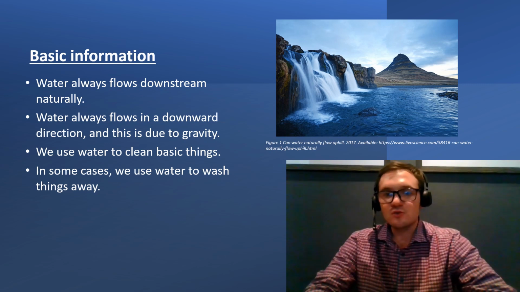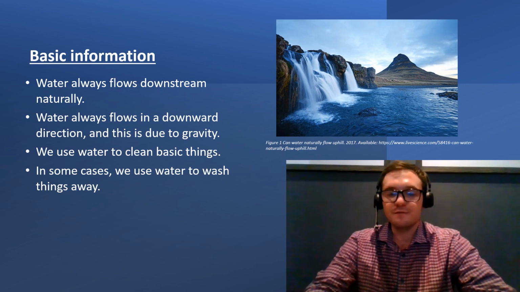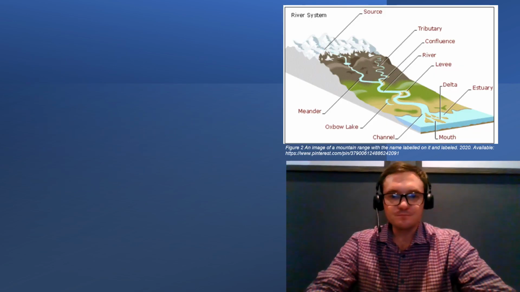So, when talking about rivers, rivers start at one point and end at another, and the direction in which they flow is always a downward direction. And we can see from the little picture that I have inserted above, the water in the waterfall is flowing in a downward direction. But now, what are these points called where a river begins and where a river ends?